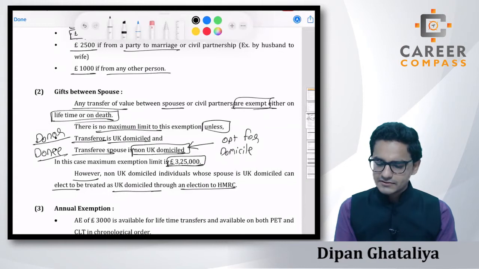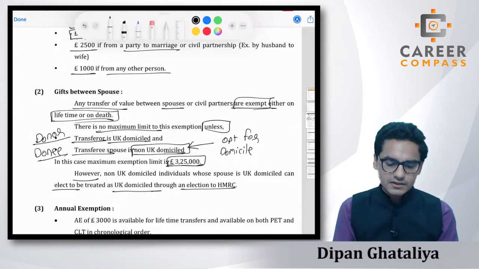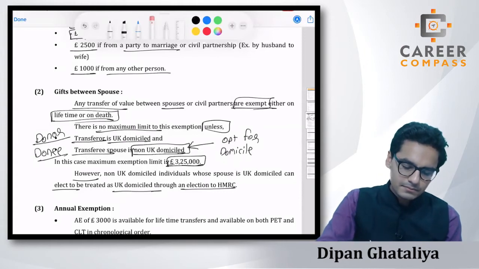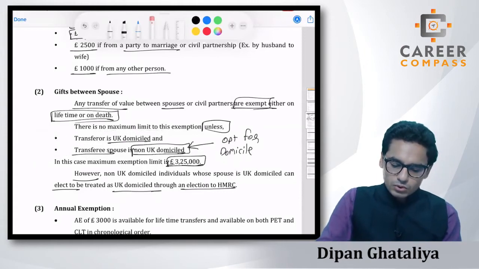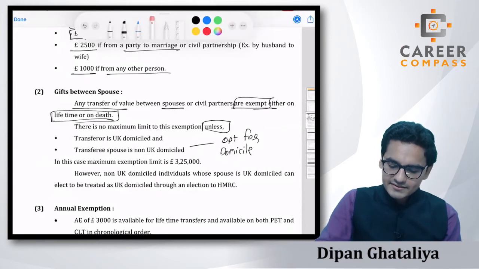Just focus on this rule, and this particular rule is important for professional level students. For the fundamental level it's not that important. So here we are done with the second exemption also, students.